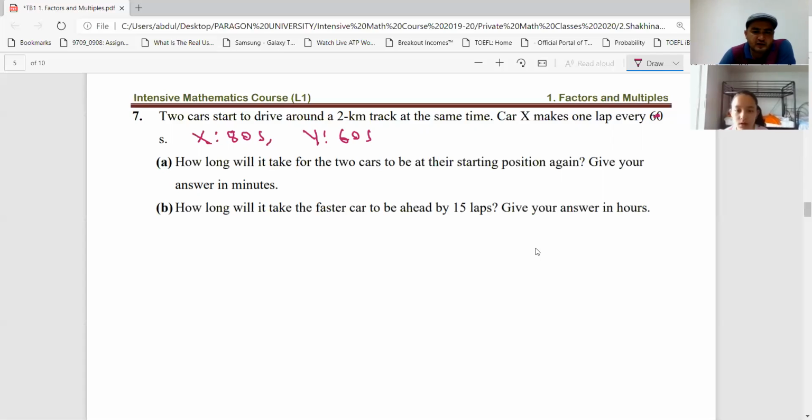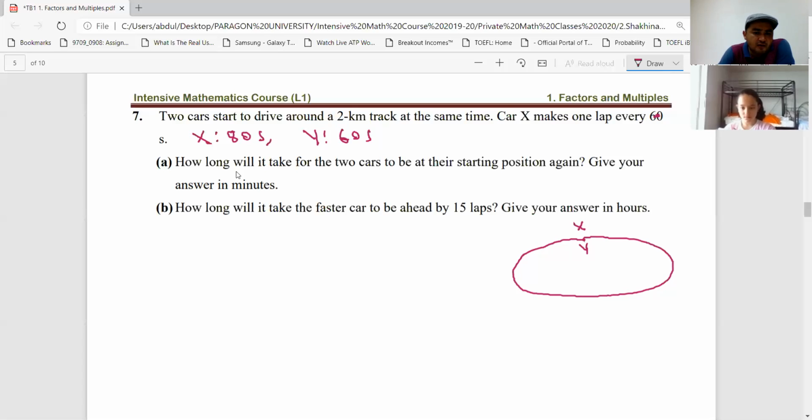But did you understand the problem, Shahina? Two cars start to drive around a 2-kilometer track at the same time. So we have a kind of track, something like this. The distance is 2 kilometers. Car X is moving in this direction and car Y too. The first is a bit slower car and the second one is the faster car, because X takes one lap in 80 seconds, and the second one takes one lap in 60 seconds.